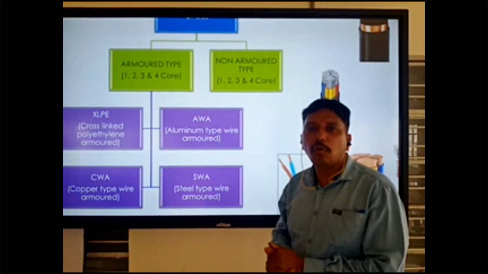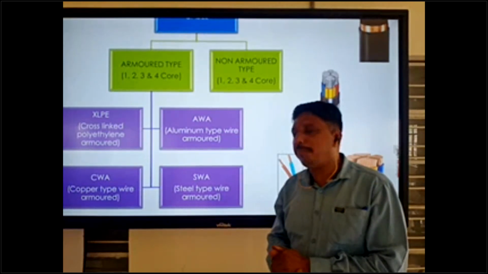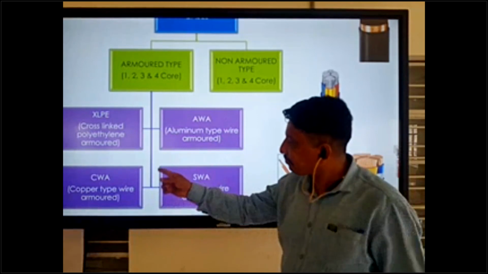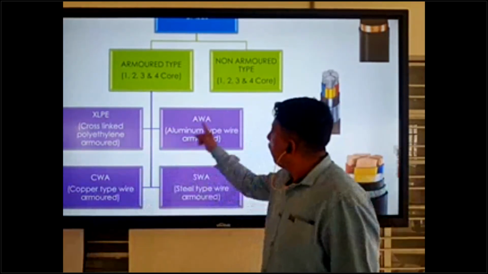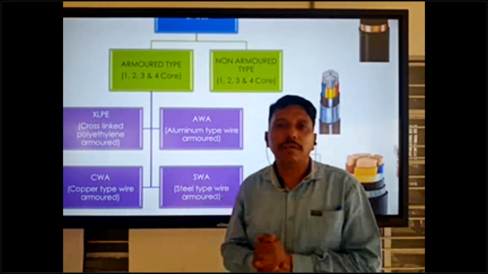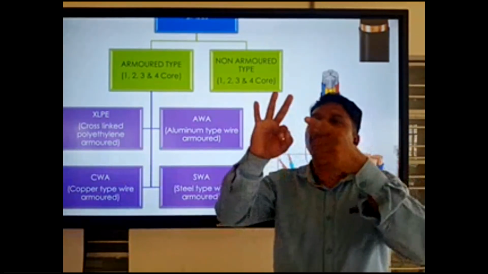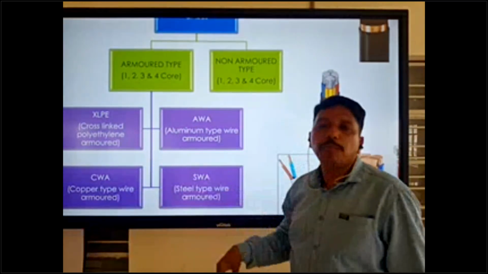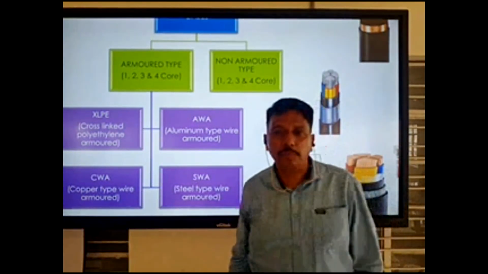LB room means low voltage room, and MB room means medium voltage room. So mostly copper type and aluminum type come as single core cable, and 2 core, 3 core, 4 core cable comes in XLPE and SWA type armored.